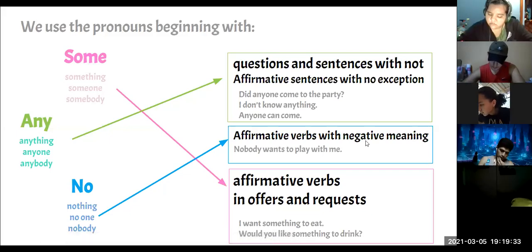Please, Marino, do you have a sentence? Yes, teacher. Nobody is in the park because it's raining in this moment. Okay, very good. Nobody is in the park because it's raining in this moment. Okay, good. Anybody else? Hi, teacher. Please. Did anyone do the homework? Okay, very good. Did anyone do the homework? Good.